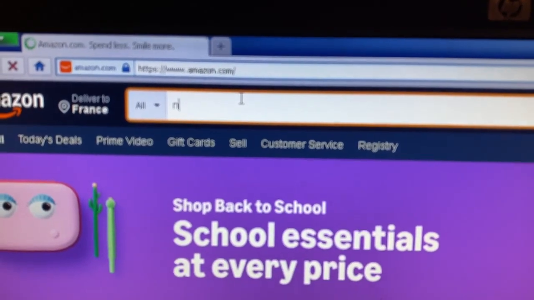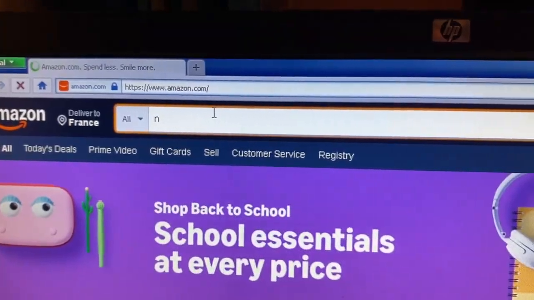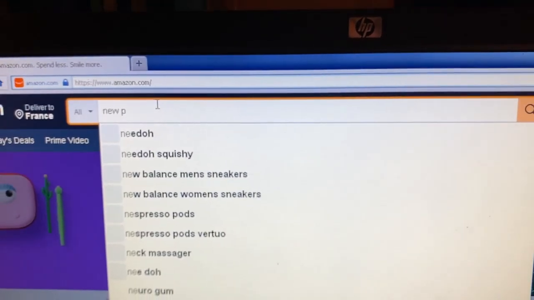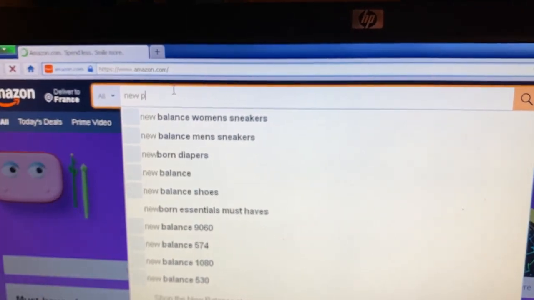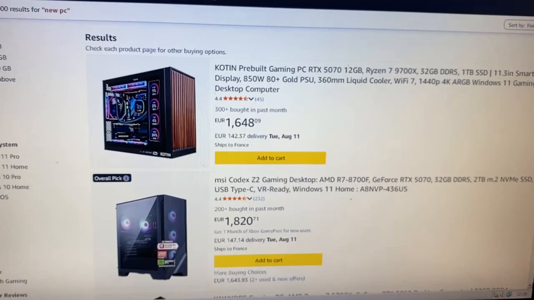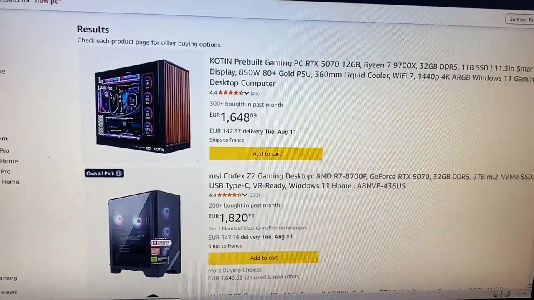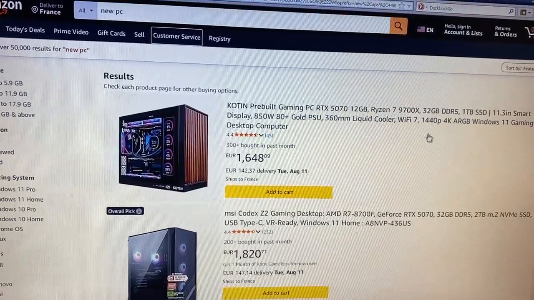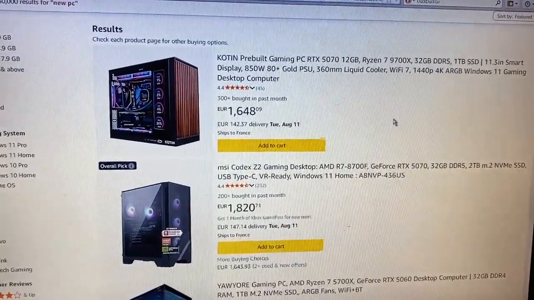Oh wow, it's taking so long. I think it's being stressed out. Oh yeah, it's being stressed out because at the same time I'm typing, it tries to show the result, and that's slowing the heck out of this computer. Oh wow, new beautiful PCs for 1,000 euros. I don't know about the prices. I don't really check on these, so I don't know if the prices are reasonable.